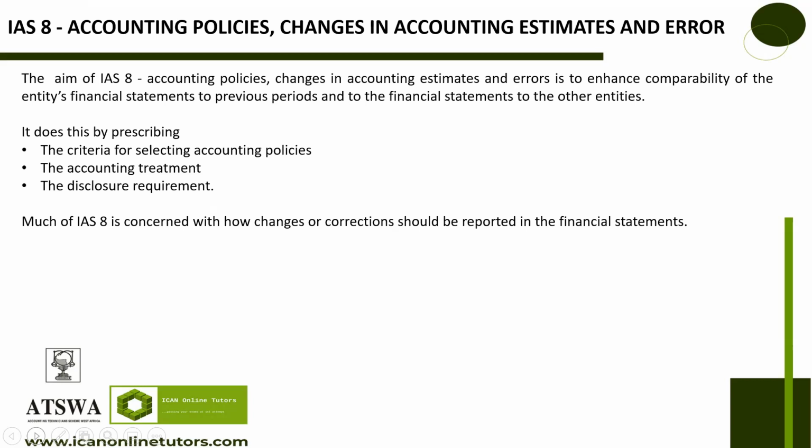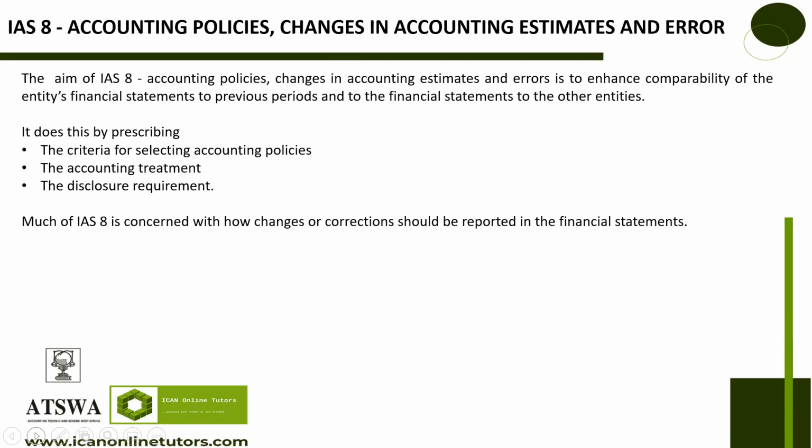I'm sure you are aware you have to go through about 5 accounting standards for this course. The primary ones are IAS 1, preparation of financial statements, IAS 2 inventory, IAS 7 statement of cash flows, IAS 8 accounting policies, changes in accounting estimates and errors, and IAS 16 property, plant and equipment.